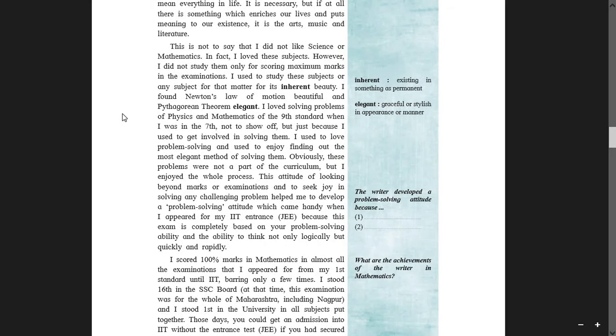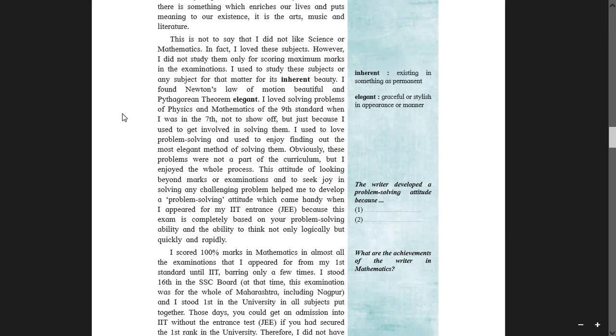I found Newton's law of motion beautiful and Pythagorean theorem elegant. Can you ever say these words for Newton's law or Pythagorean theorem, as elegant or most beautiful? But see students, here the writer is using these beautiful words for these so-called beautiful subjects or topics.